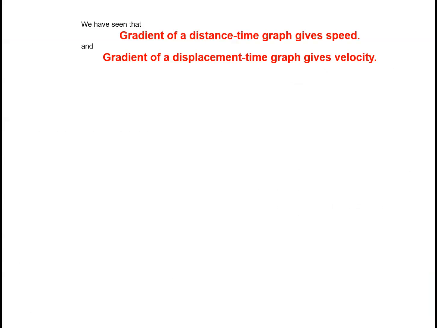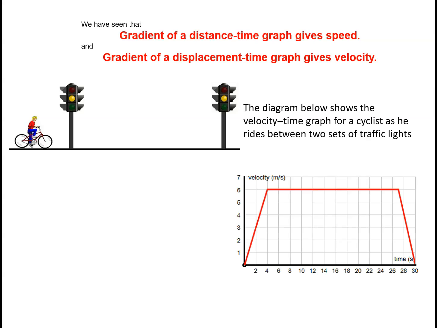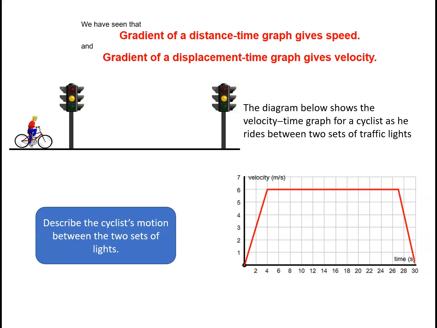So we've seen that the gradient of a distance time graph gives us speed, and the gradient of a displacement time graph gives us the velocity. Now consider a cyclist who's got to ride between 2 sets of traffic lights, and suppose that the graph here is his velocity time graph for that particular journey. Then you should be able to give me a description from the velocity time graph of the cyclist's motion between the 2 sets of lights.